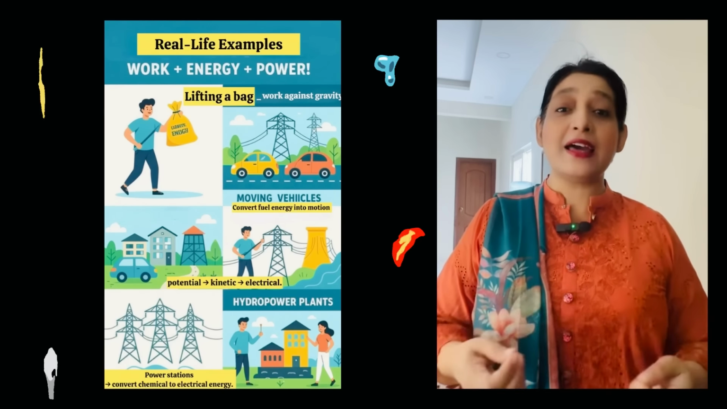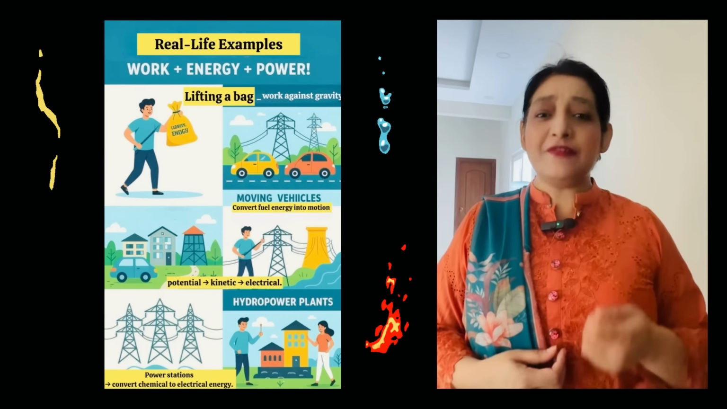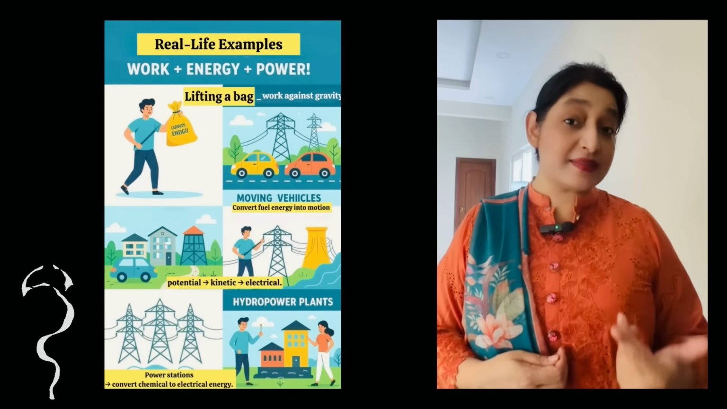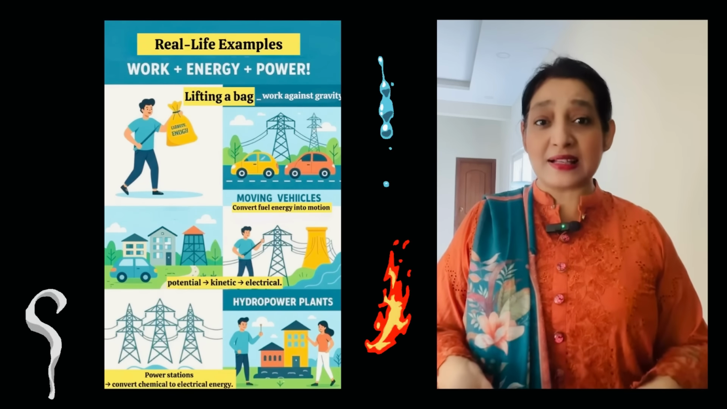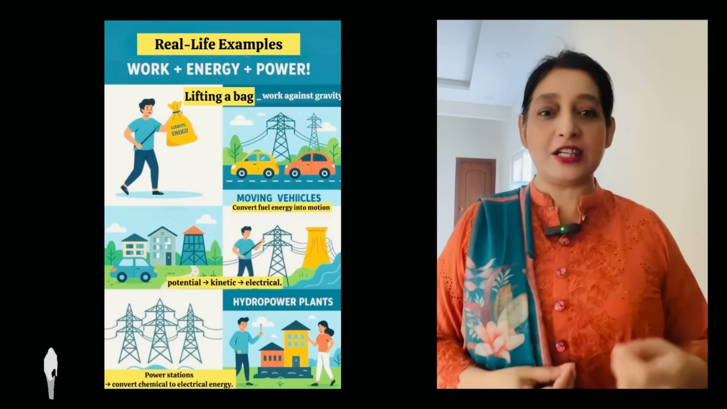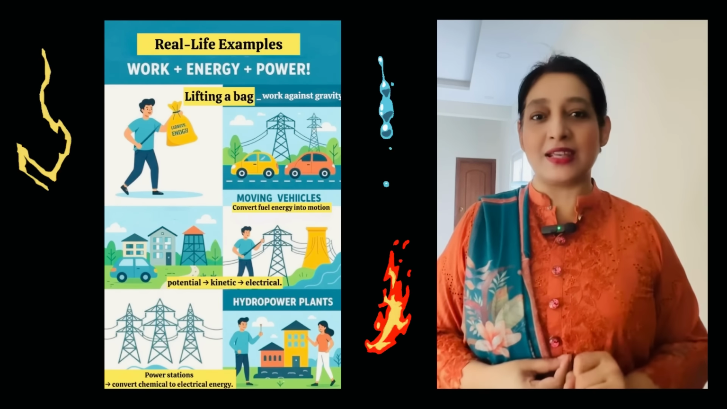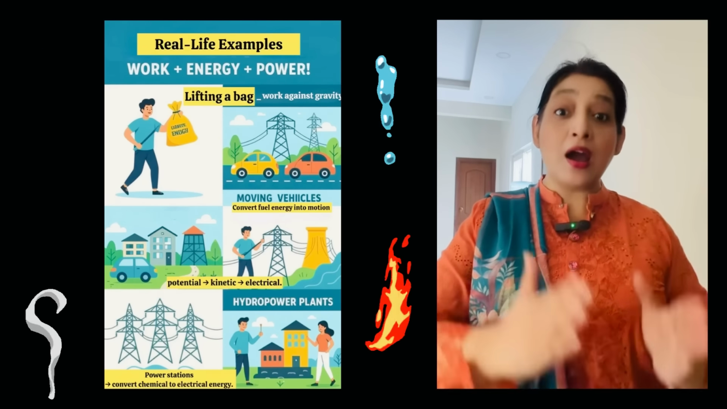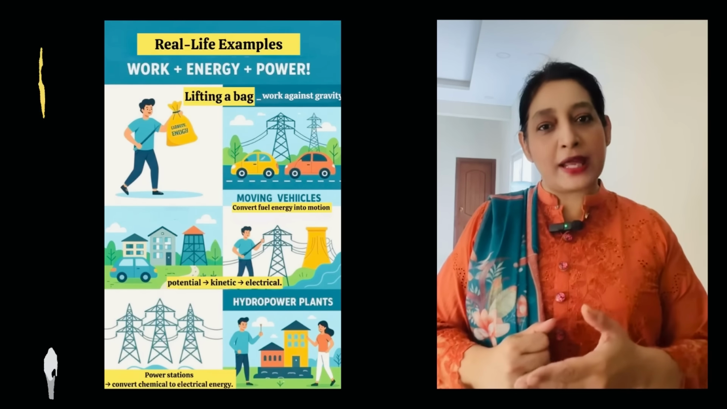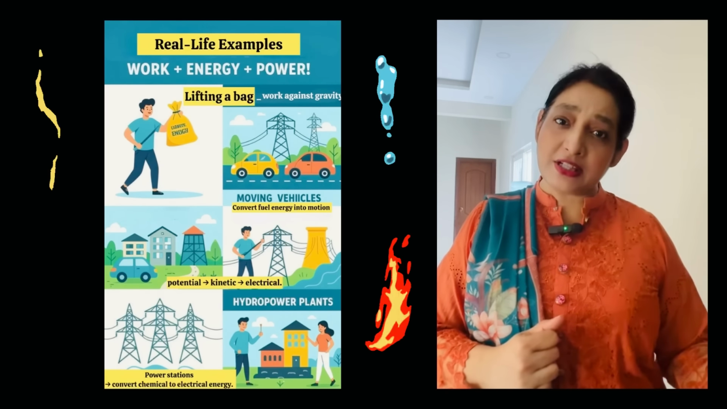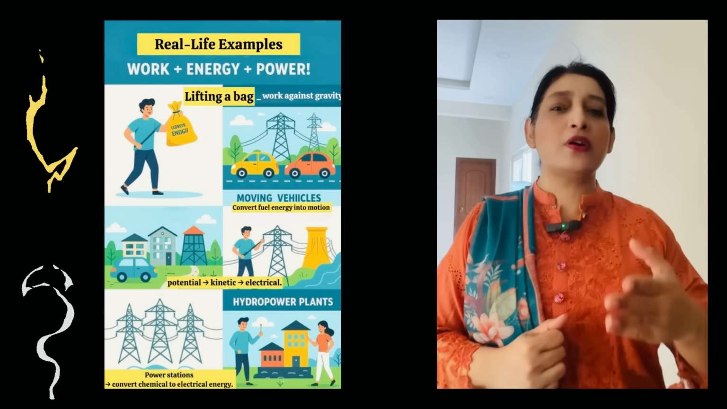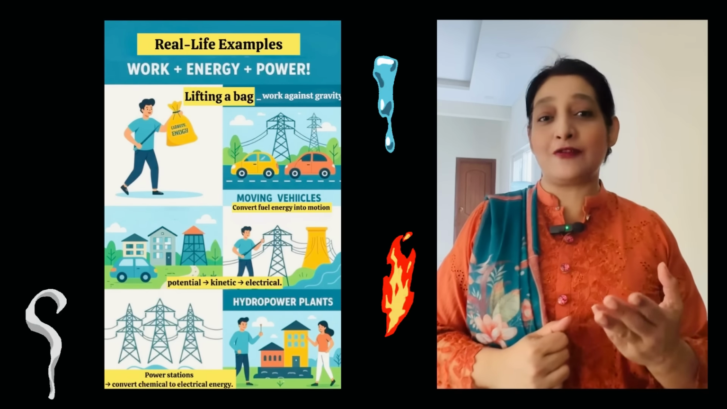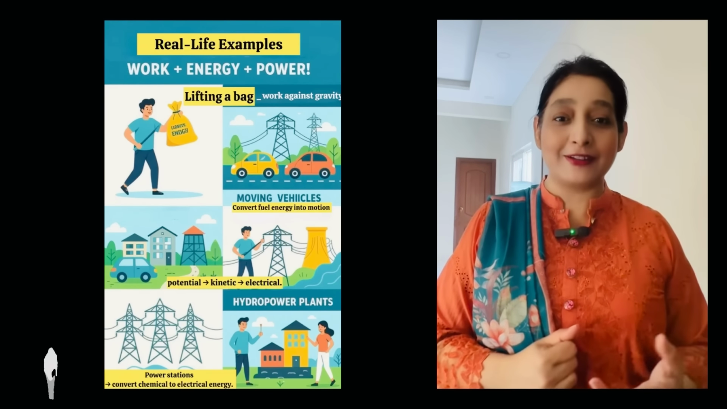Section 6. Real life examples. Lifting a bag, work against gravity. Moving vehicles convert fuel energy into motion. Power stations convert chemical to electrical energy. Hydropower plants convert potential into kinetic energy into electrical. Even your heartbeat is a biological form of work, energy and power.